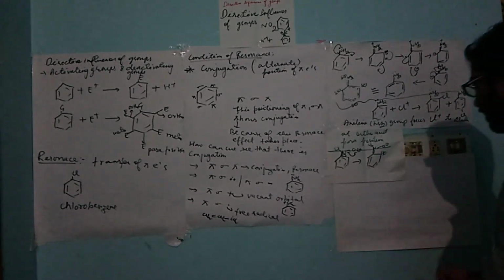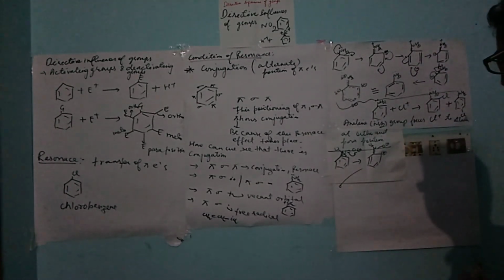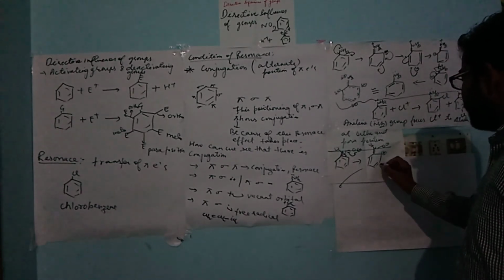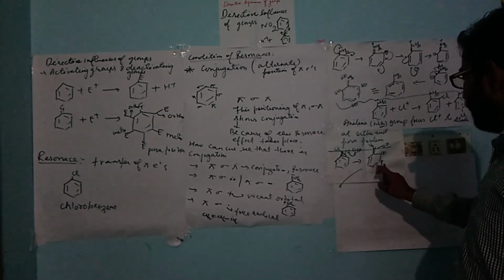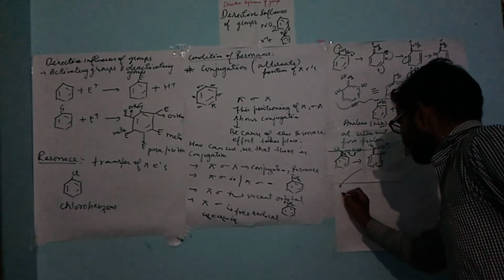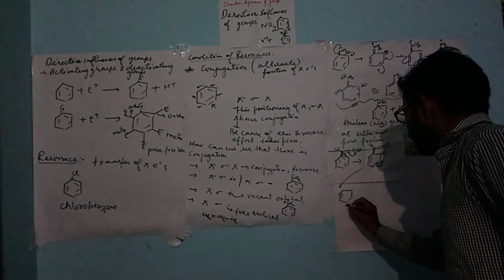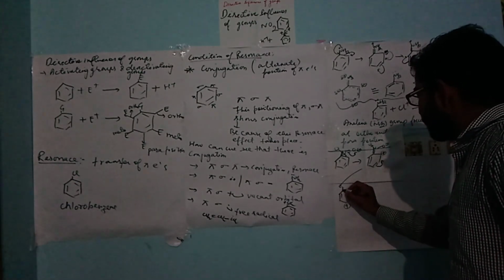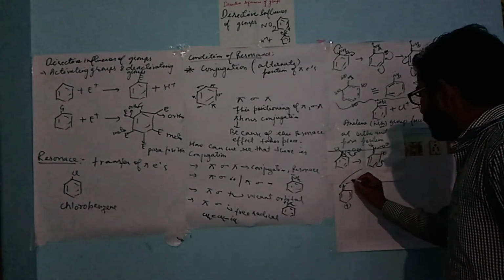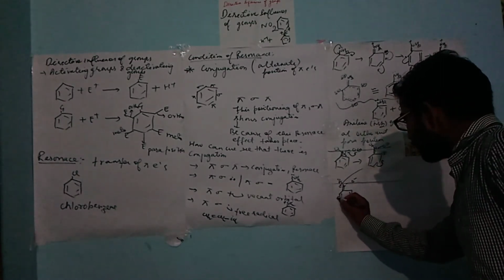If we draw another structure of this, we'll get it like this. Now what will happen? This will shift to this position and the positive charge comes over here. Now we see there will be a positive charge over here and the bond will be shifted over here, and another thing, that will be N O minus, and the nitro group will be there. Now at this position this will shift over here,